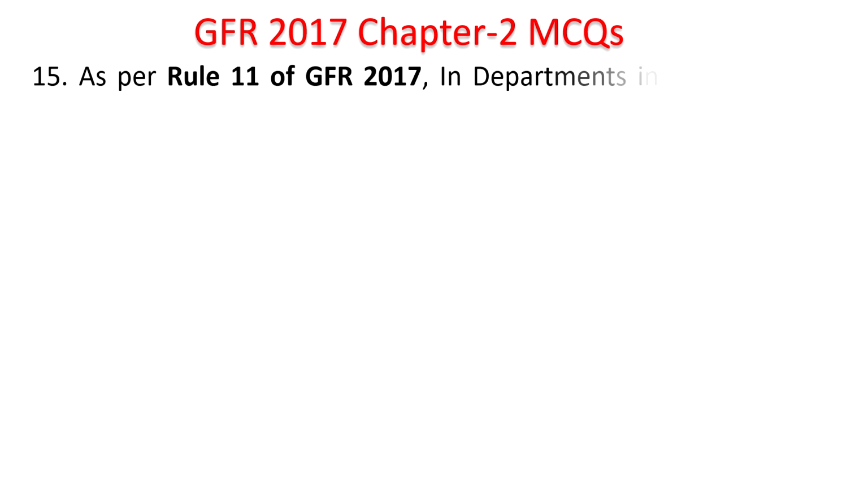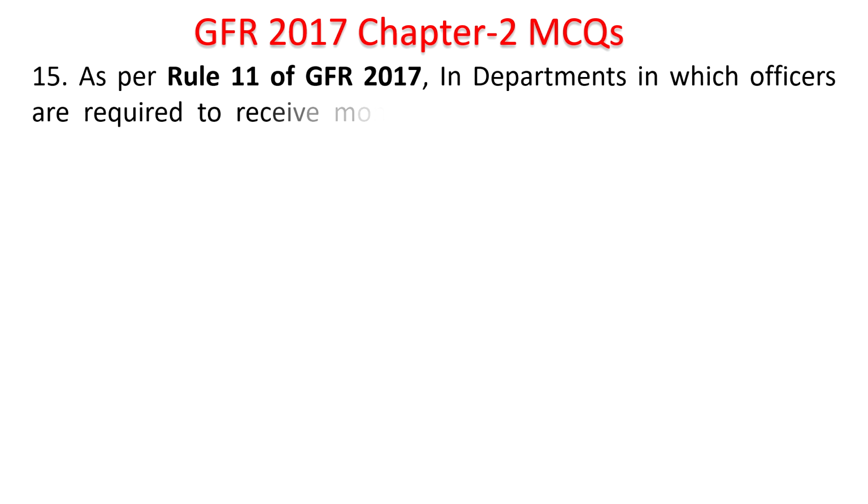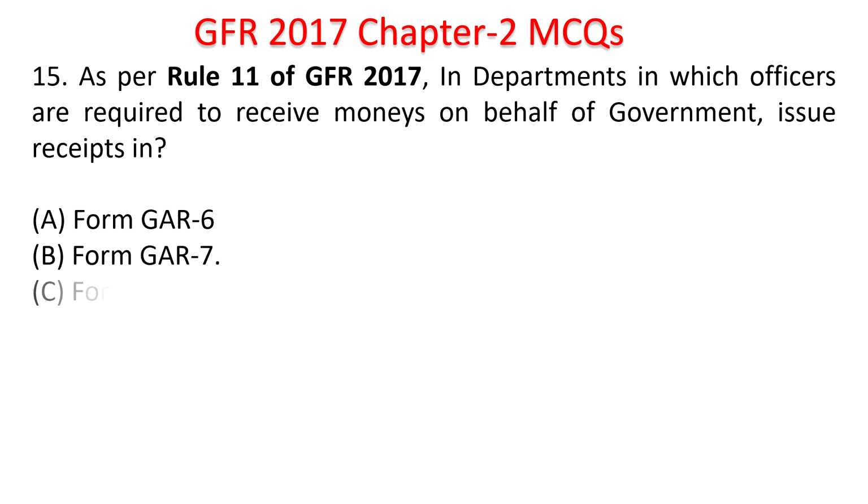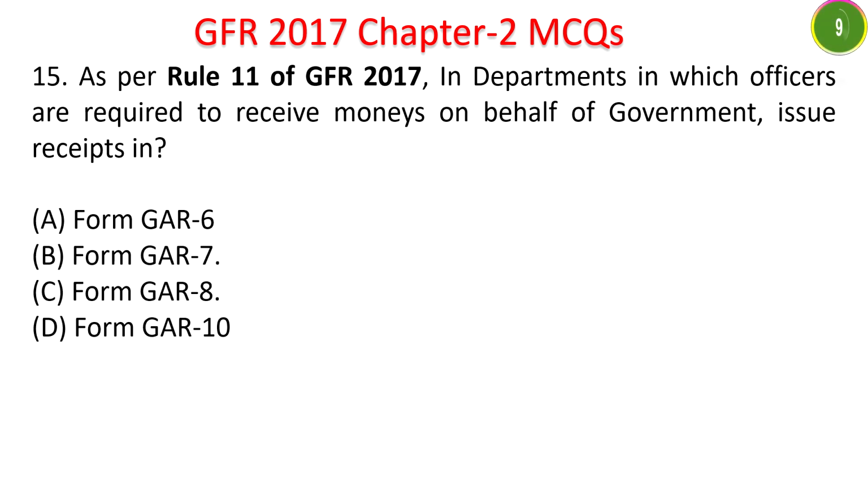Next question. As per Rule 11 of GFR 2017, in the departments in which officers are required to receive monies on behalf of government, issue receipts in Form GAR 6, 7, 8, 10. Your time starts now. Those who are required to receive money on behalf of government, a receipt will be issued in the form of GAR 6. Next question.